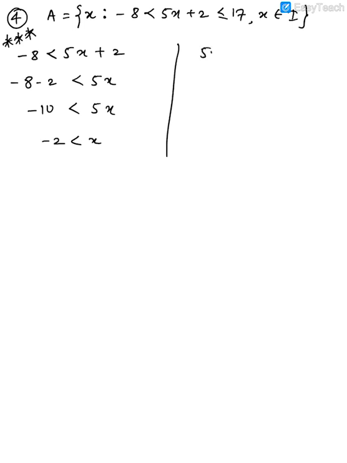Out here, what will you get now? 5x plus 2 is less than or equal to 17. 5x is less than or equal to 15. x is less than or equal to 3. Got it? So now what will this equation become? That x is more than minus 2, but it is less than or equal to what, guys? 3.